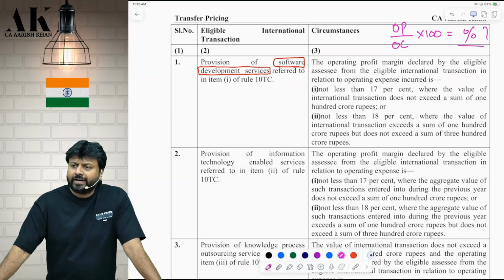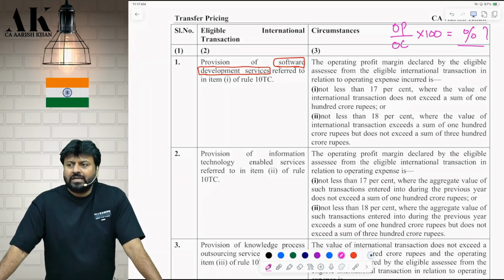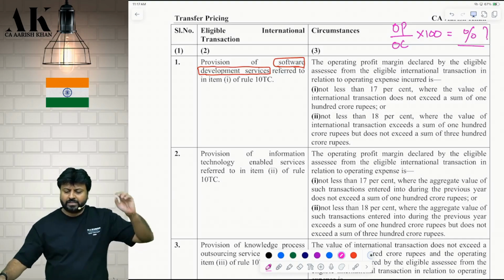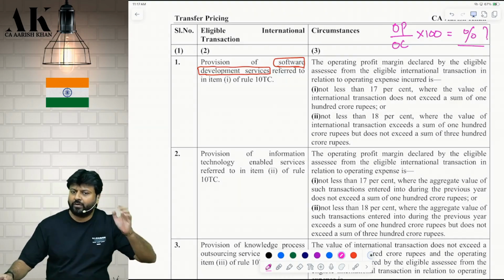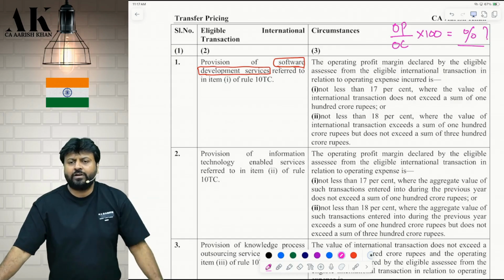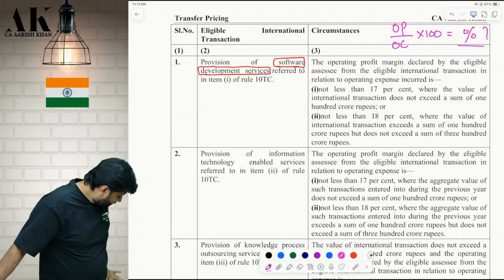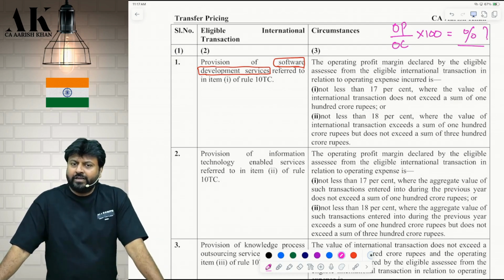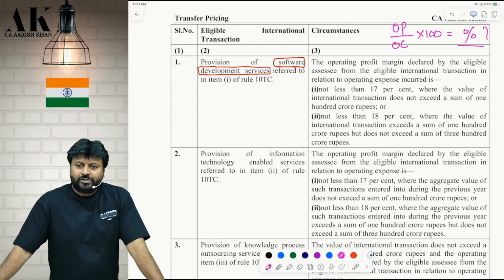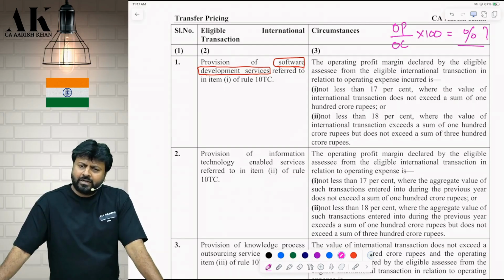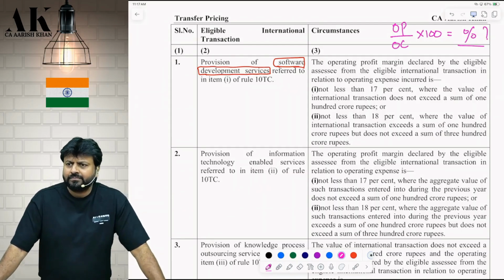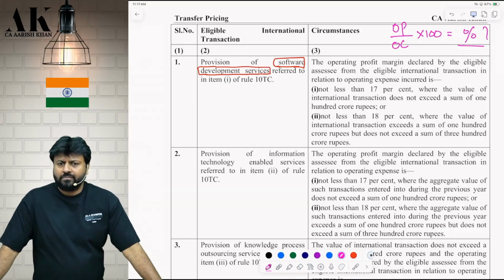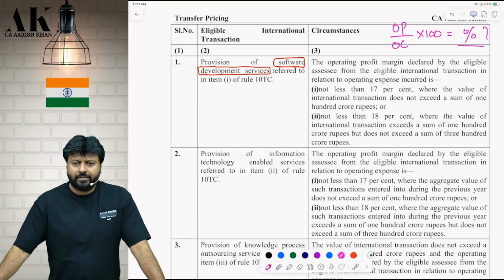If it is up to 100 crore, your margin should be 17%; above 100 crore, up to 300 crore, your margin should be 18%. What about if your transaction value is more than 300 crore? Louder. Safe harbor not applicable. Write down there only. Color book, do everything, please. Ultimately, or else you can do right now from here. Then you can later on rewrite it. Okay, if you want. Ultimately, you will read from there only.